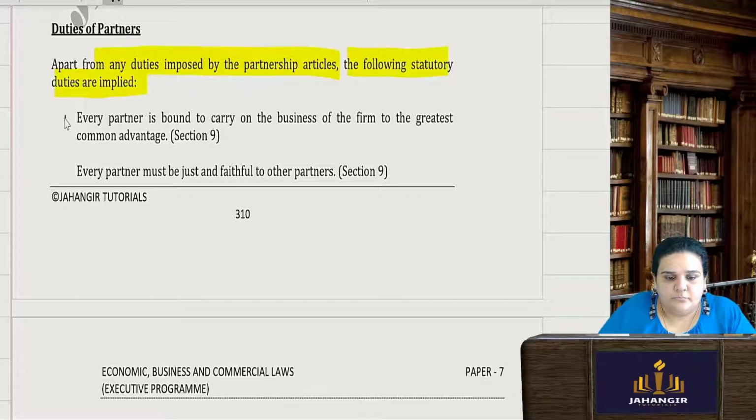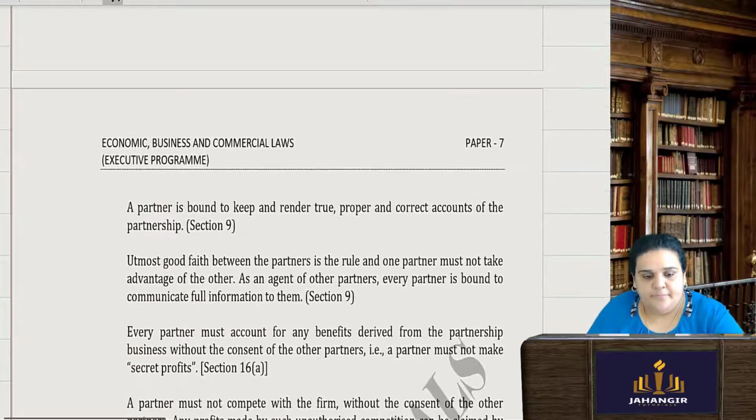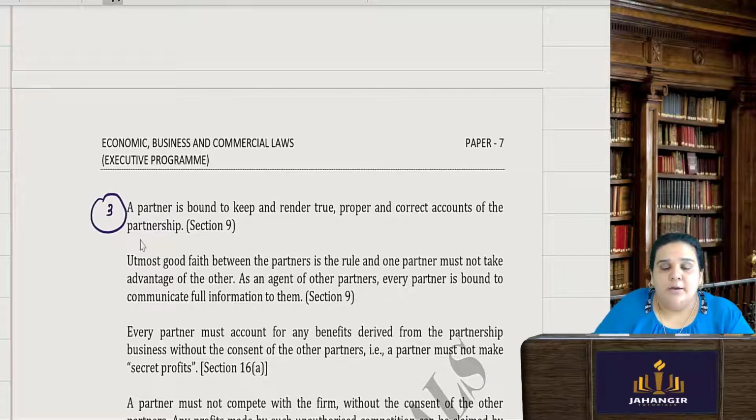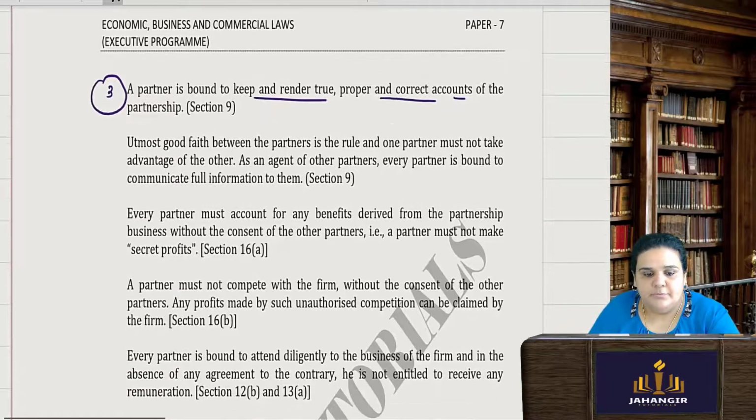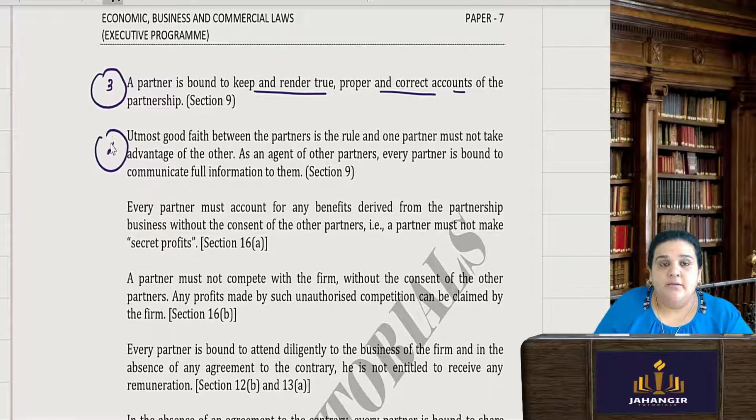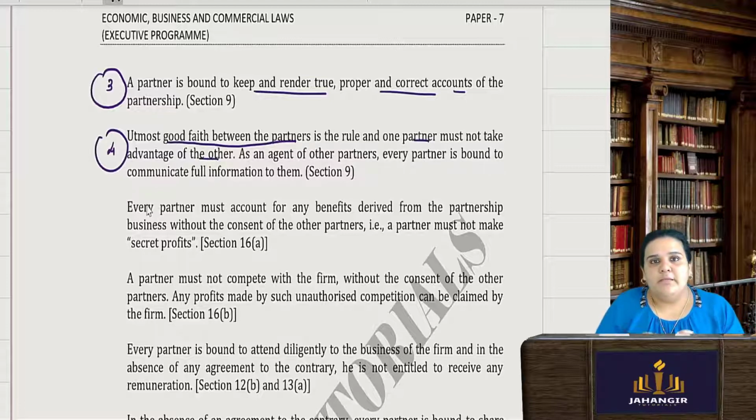Let's see. Every partner is bound to carry on the business of the firm to the greatest common advantage. Every partner must be just and faithful to the other partners. Next, a partner is bound to keep and render true, proper and correct accounts of the partnership. Fourth, there has to be utmost good faith between the partners, and one partner must not take advantage of any other partner. You have to communicate full information to each other basically.